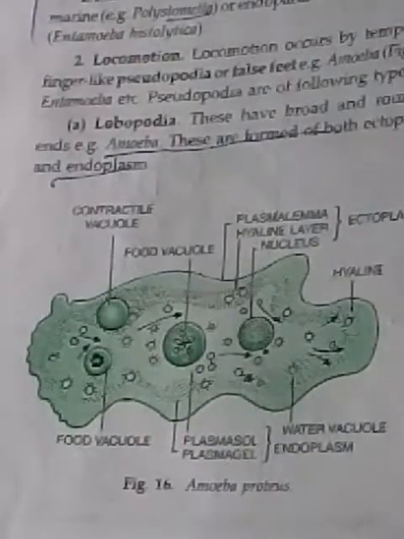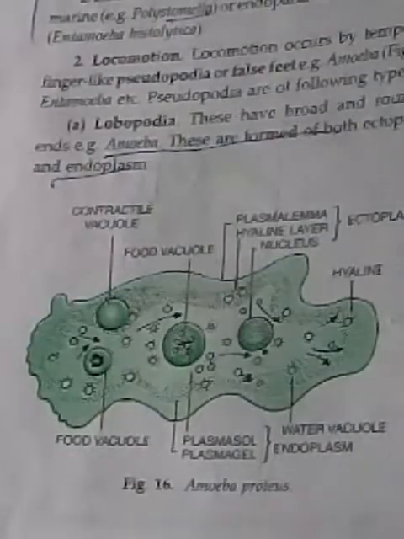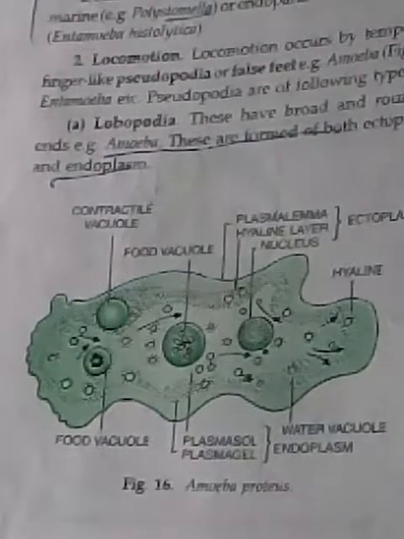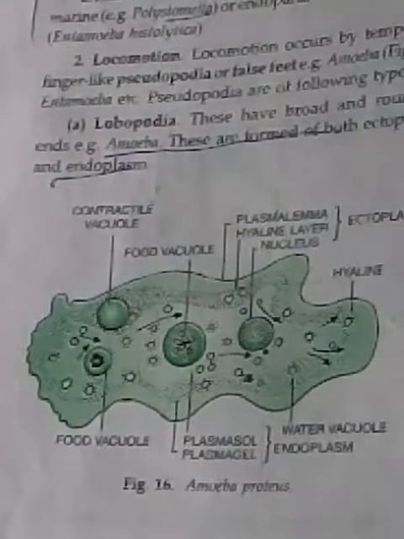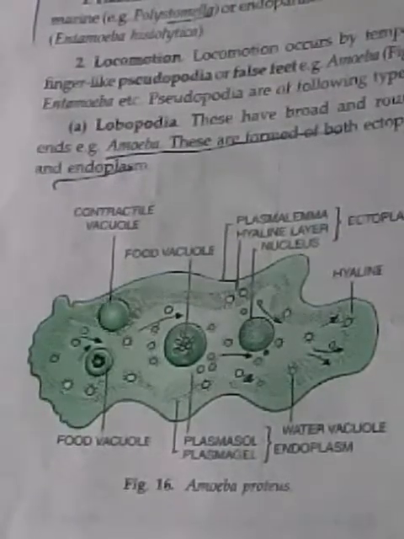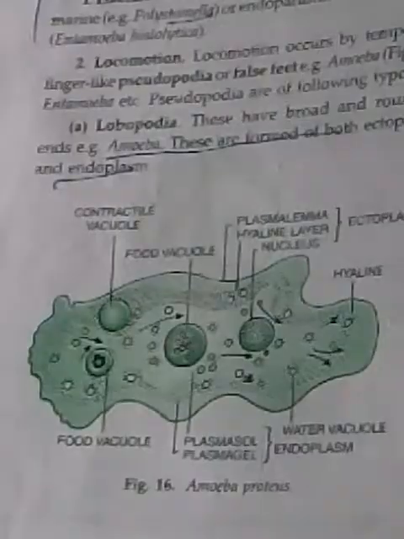Reproduction is by binary fission, asexually. And amoeba, you know, is immortal because every amoeba divides asexually. The original amoeba is distributed in the daughter cells. This is all about Sarcodina.